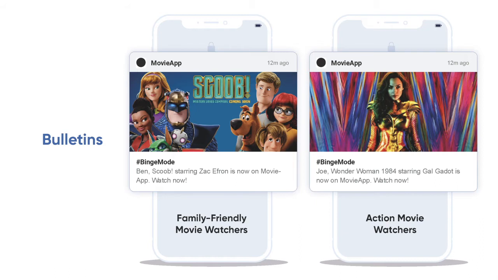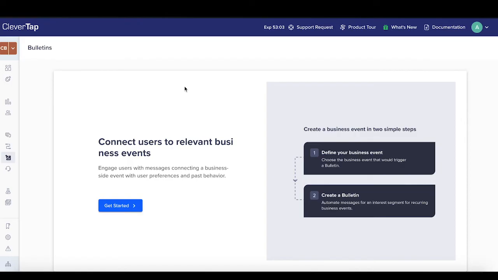The key here is that once a bulletin is set up, the connecting of the business event, which here is the release of a new movie, and the users in the interest segments is done automatically. This makes the campaign automated and scalable. Even if the entertainment service releases hundreds of movies and shows every day, you just need to set up the bulletin once and the rest can be automated. I'll go to a demo right now.